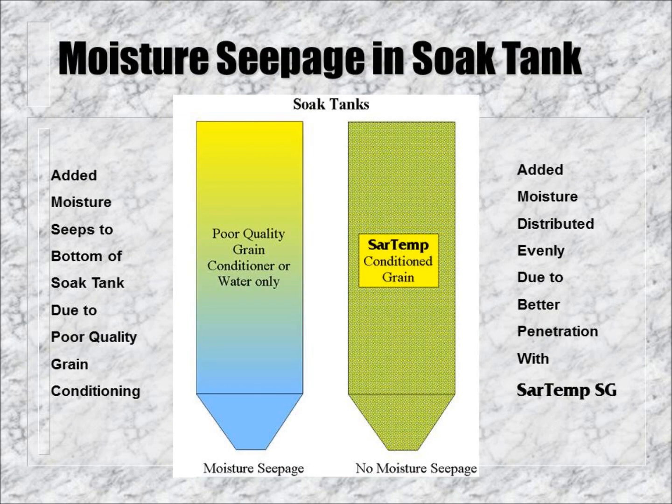Typical moisture seepage or stratification is depicted here. If a poor quality grain conditioner is used, then the moisture will not be absorbed into the grain and gravity will pull it towards the bottom of the bin. Consequently, the grain at the bottom of the bin will be higher than the target moisture, and the grain at the top will be lower than the target moisture.